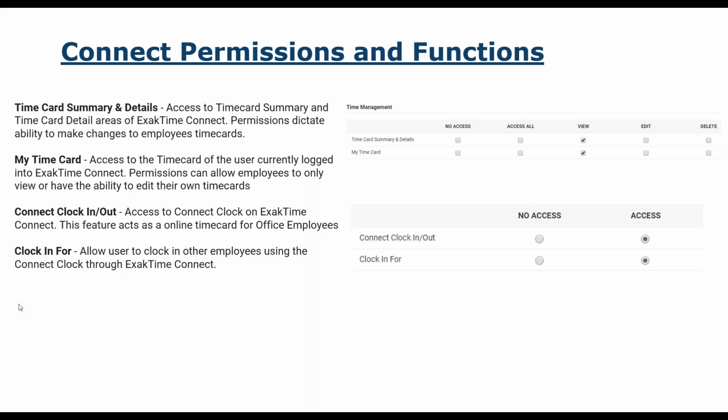Now the clock in and out, this is for your office employees. So you want them to have access to the Connect clock in and out. That's where they can clock in and out on the dashboard and they don't have to download the mobile app. And then you have the clock in for, again, this is maybe for a supervisor in the office, maybe somebody's computer isn't working and you want them to clock in for somebody. Works the same way as the mobile side, but on the Connect.